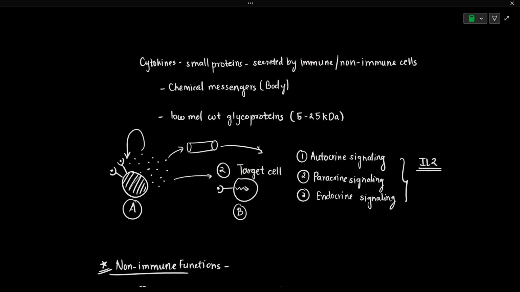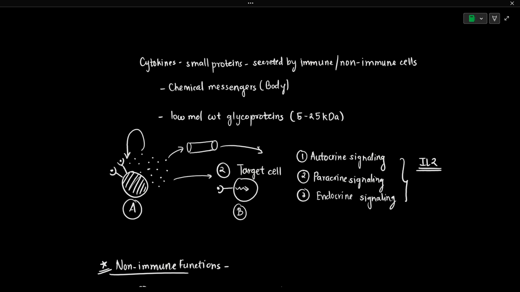Then some tumors also secrete cytokines so that they can disguise themselves as the cells of our body, or they can secrete cytokines to suppress the immune responses. So not only immune cells secrete cytokines, but even the cancerous cells, the tumor cells, secrete cytokines, and those cytokines can be used for immune based therapies. For example, we can use IL-2 in melanoma. We'll discuss this in cancer biology.